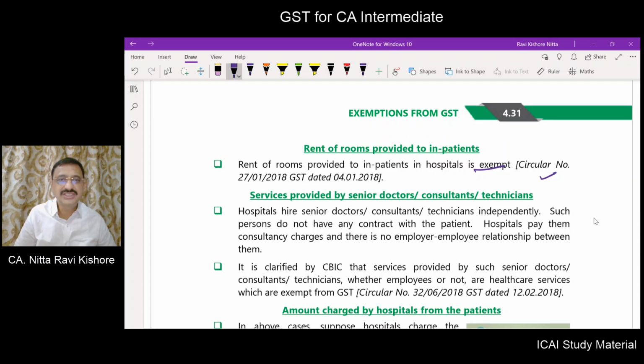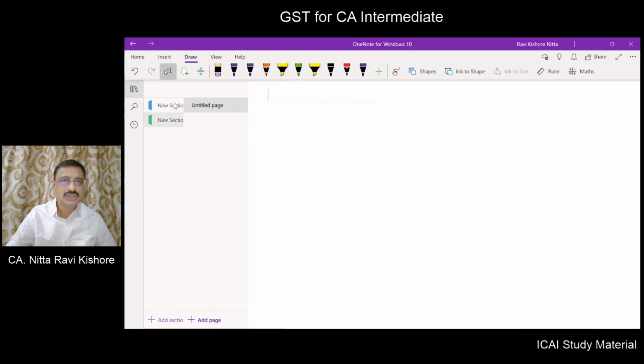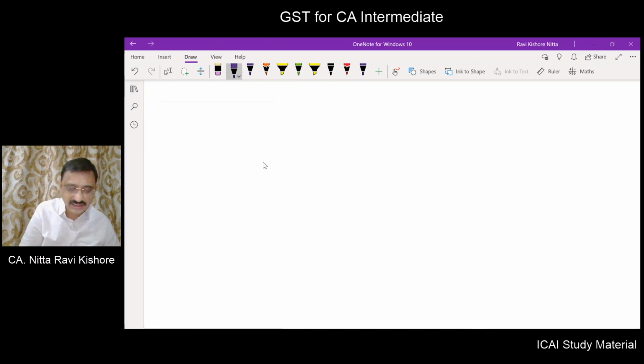Next comes services provided by senior doctors or consultants or technicians. Let us assume that there is a corporate hospital, and let's name it X Limited. This is a corporate hospital.